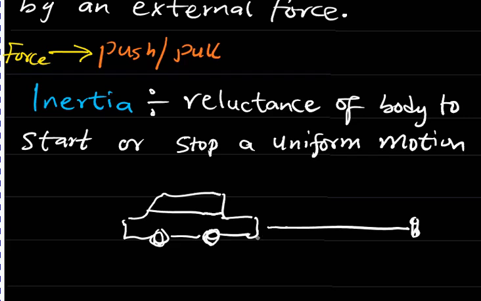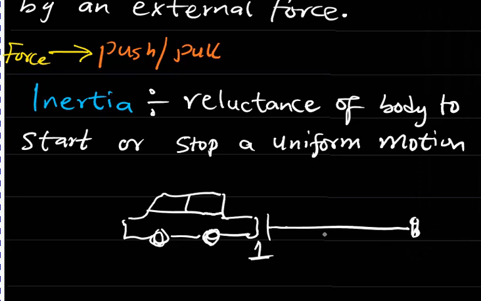Why? Because the inertia of the movement is that reluctance or the unwillingness of an object that is already moving to stop. So invariably, I can't stop this car at this point abruptly if it is moving. In fact, if it is at high speed, there's no amount of brake I'm going to apply to stop it instantly. Inertia will cause it, because there's going to be a reluctance. So the car will have to slow down, then probably stop at this particular point. That is due to the effect of inertia.